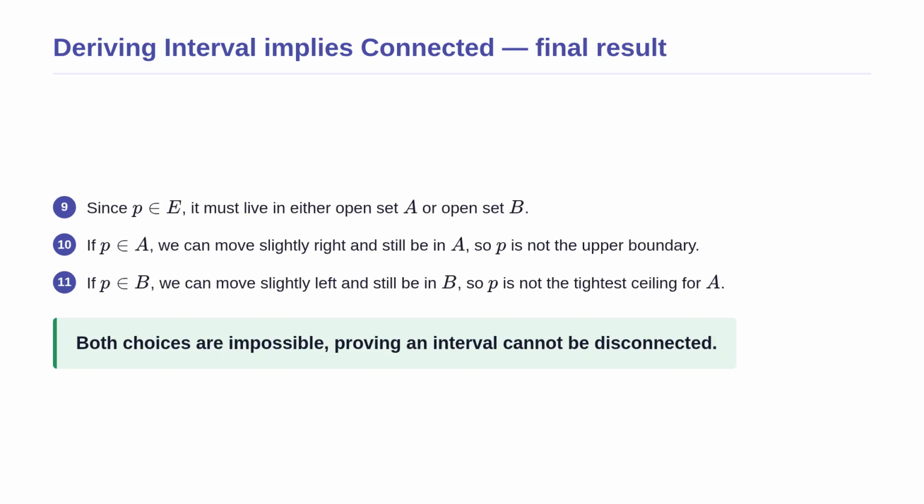This brings us to the final contradiction of our proof. Since P is in E, it must live in either set A or set B. However, both are open sets, which are like rooms without walls. If P is in A, we can move a tiny bit to the right and still be in A, meaning P was not the true upper boundary. If P is in B, we can move a tiny bit to the left and still be in B, meaning P was not the tightest ceiling for A. Both choices are mathematically impossible. This contradiction proves that an interval cannot be split into two open sets. Therefore, every interval is connected.